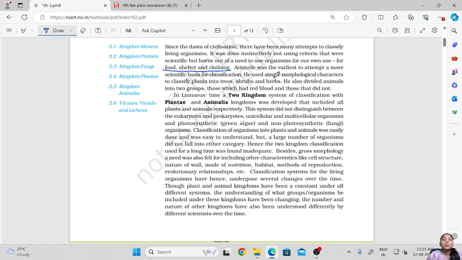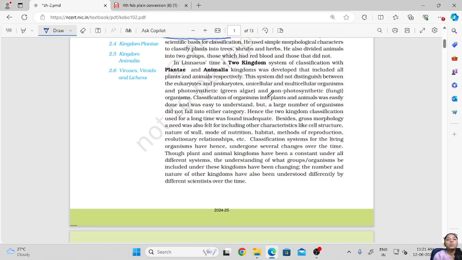As we have already seen, classification means the grouping of organisms in different groups. In Linnaeus' time, a two-kingdom system of classification was developed, which was Plantae and Animalia kingdom respectively. This included plants and animals.